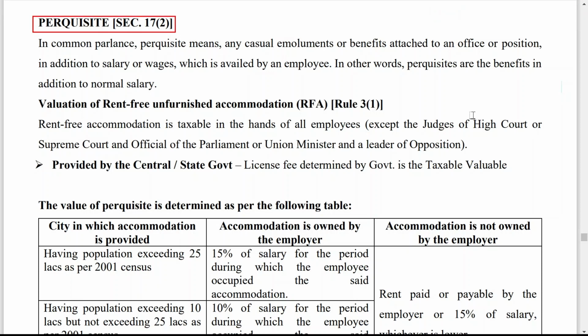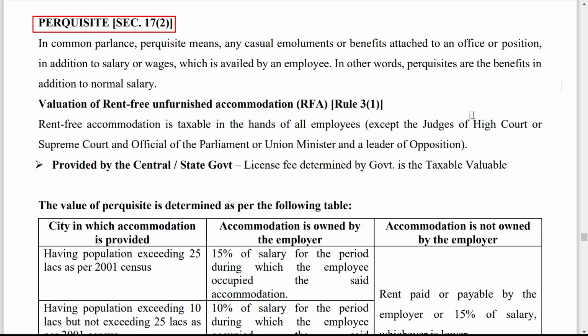Hello students, today we are going to discuss perquisites, what perquisites are, and we are also going to discuss one of the perquisites called rent-free unfurnished accommodation, in short RFA. So first of all, what is a perquisite?